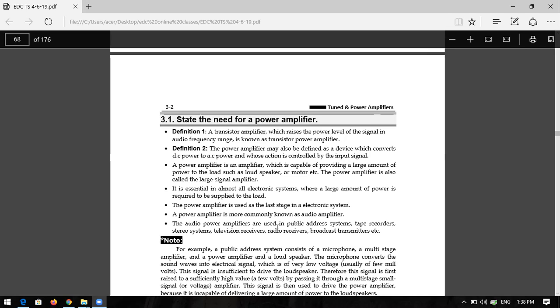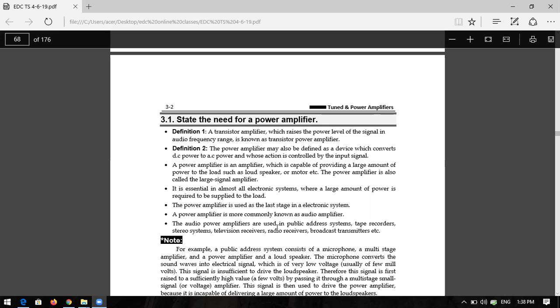That means the power amplifier is used to raise the power level of the input signal. So in order to strengthen the input signal, you will use an amplifier network which you can call a power amplifier.